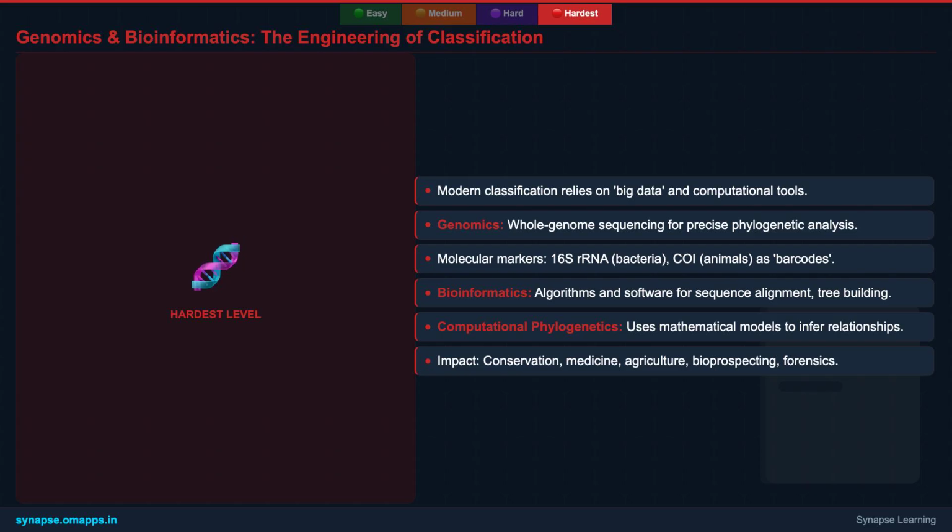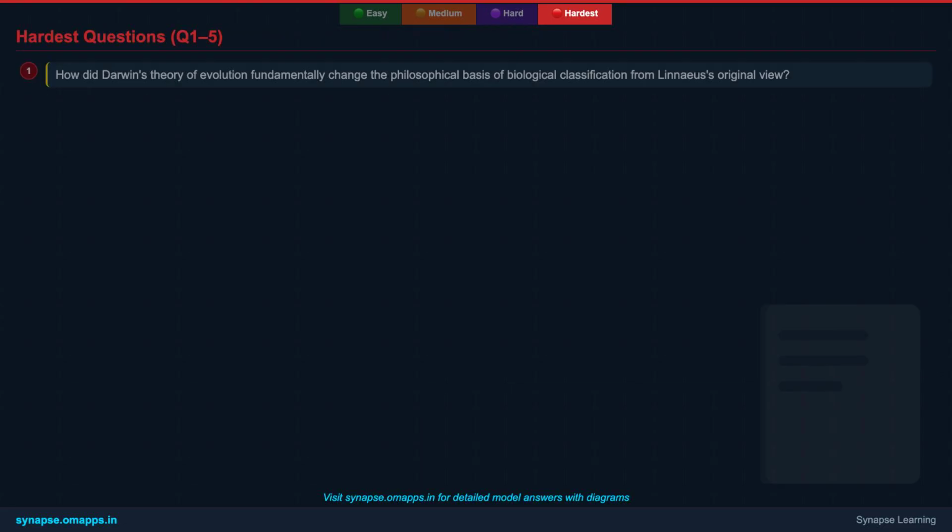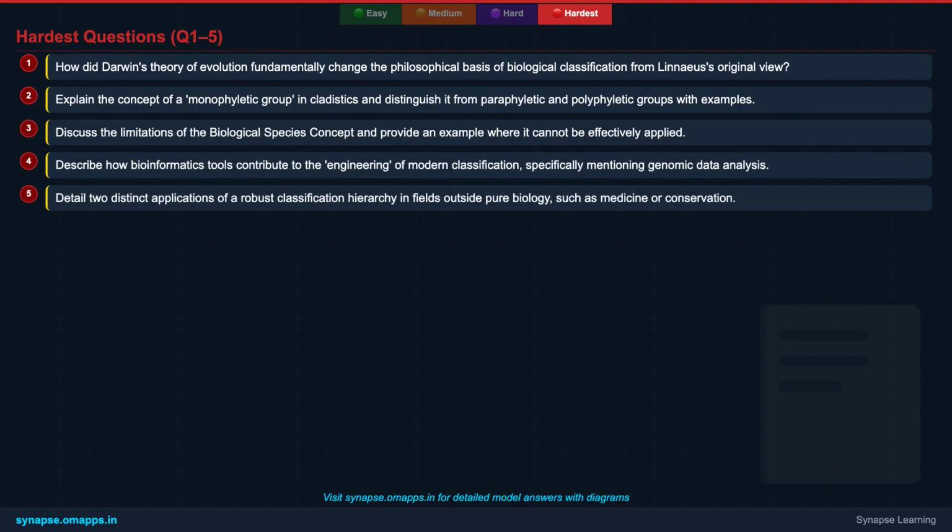construct complex phylogenetic trees. This computational power allows us to untangle evolutionary pathways, account for genetic mutations, and even detect phenomena like horizontal gene transfer, providing an unprecedented level of detail in mapping the tree of life and impacting fields from conservation to medicine. Alright, here are your first 5 challenging questions for the hardest level.